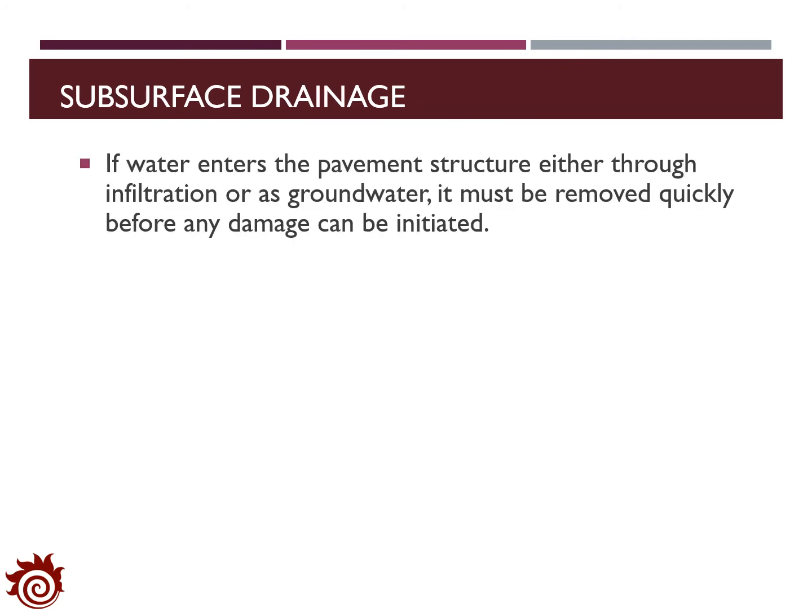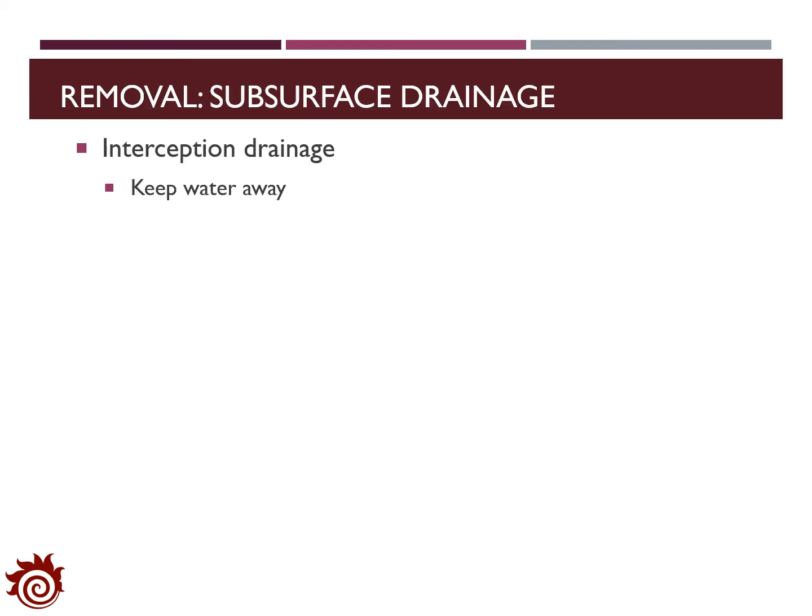For water control in pavement, if water has already entered the pavement structure, either through infiltration or as groundwater, then we need to think about the method to remove the water as quickly as possible before any damage occurs to the pavement structure. And to do that, we need to call the subsurface drainage. The subsurface drainage is one type of removal method.